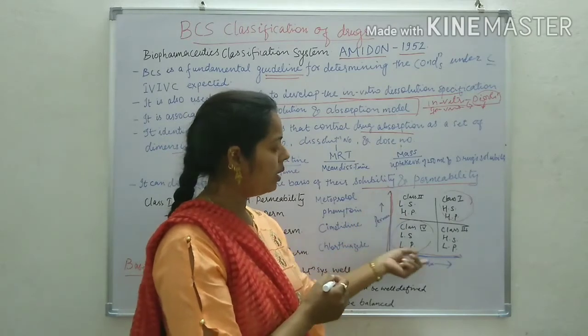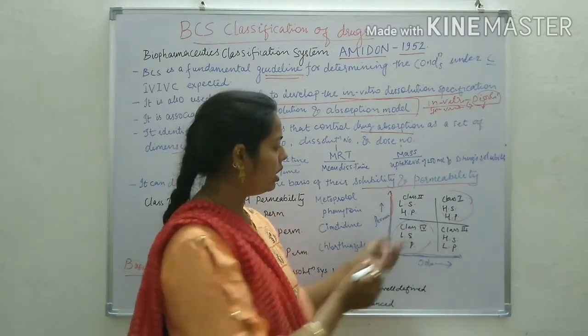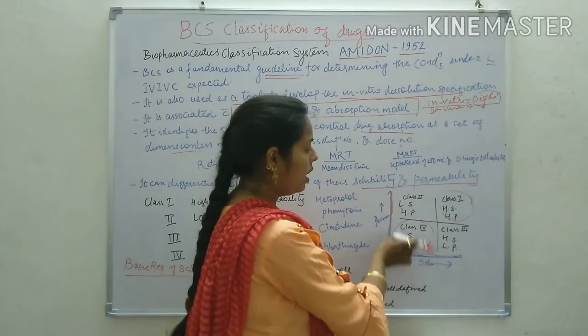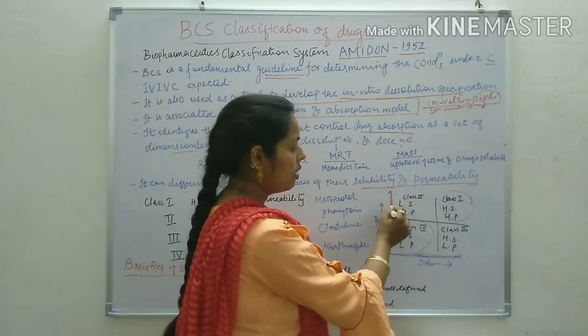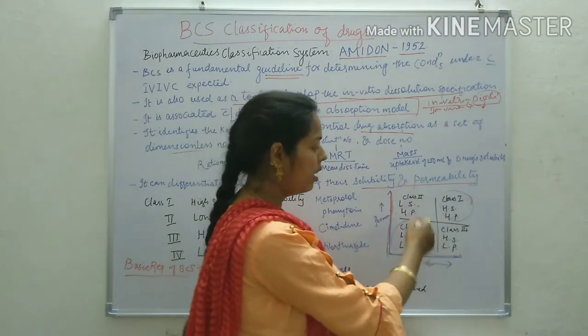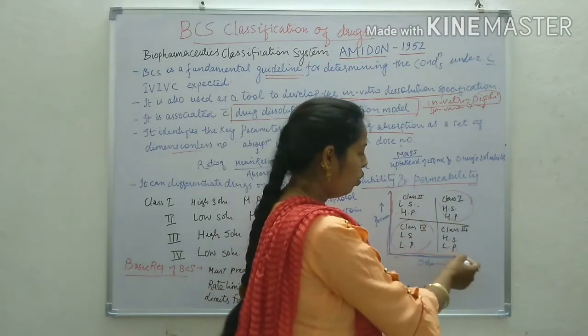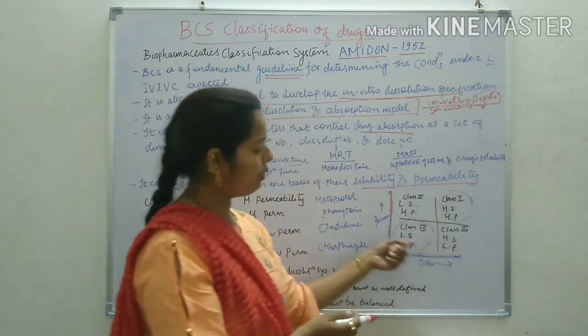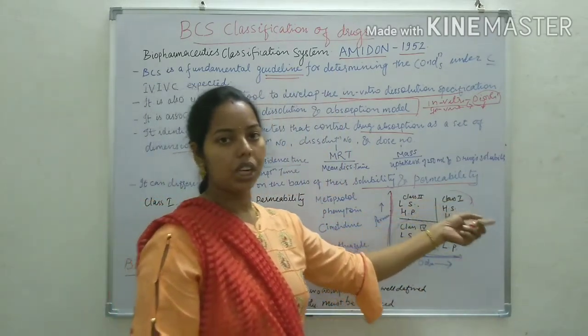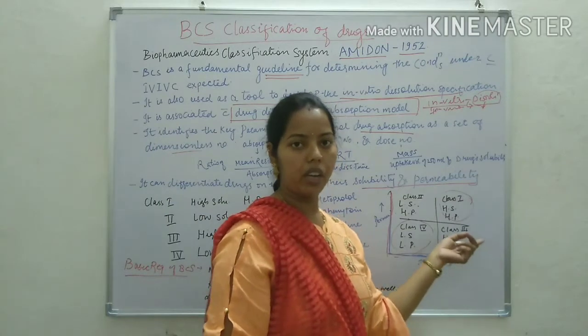At this point the solubility is low but permeability is high. So this is low solubility, high permeability. Vice versa, this is low permeability but high solubility. So these are the different classes shown graphically.